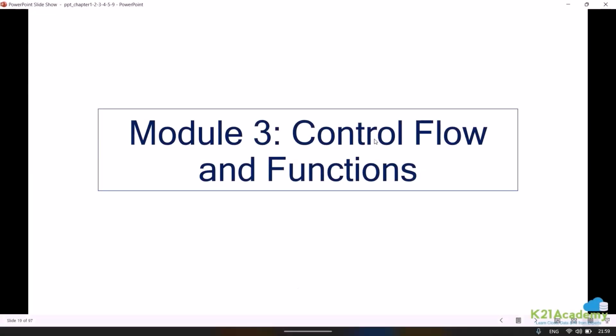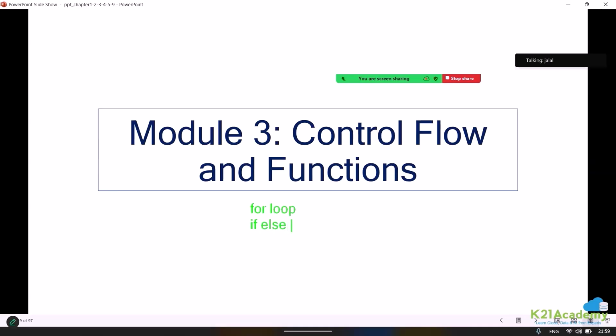Control flow. Basically, control flow means we want to make use of something called a for loop, or you can say something called an if else statement, or we want to make use of a while loop. Just to keep it simple, these three types of flow do automation for you to an extent wherein you can ask it to stop at a particular value. Then you can make use of control flow.